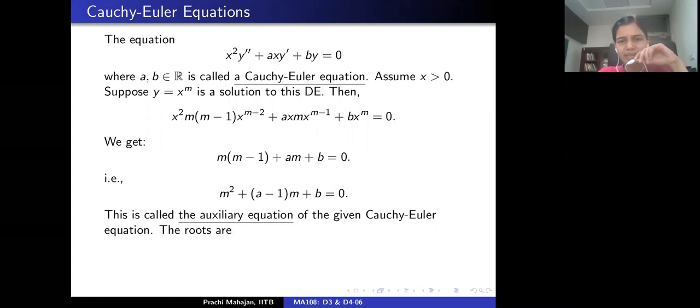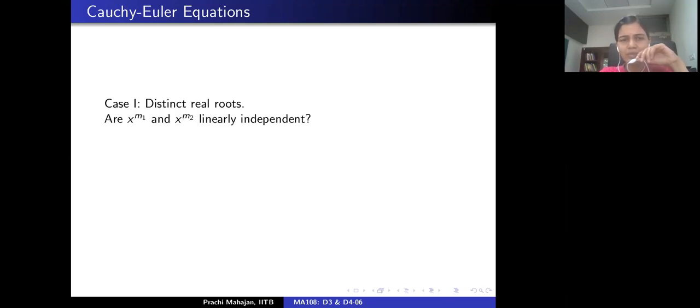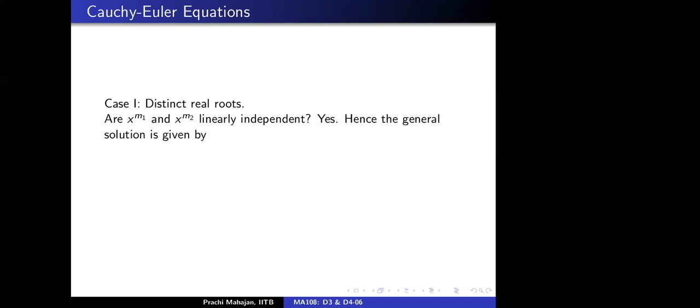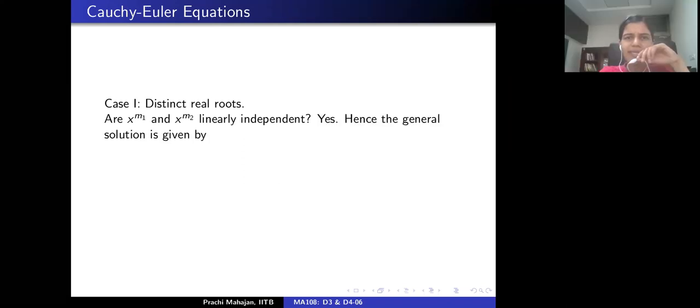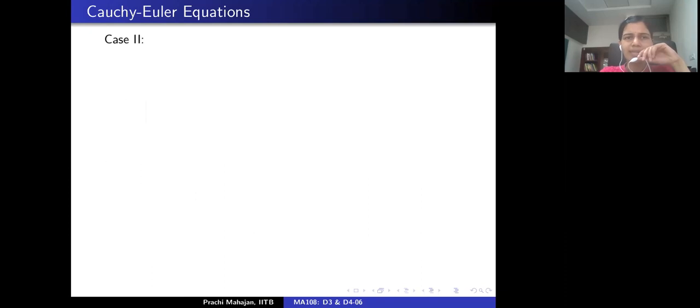Now again, one can write down the roots here explicitly. If this auxiliary equation has real distinct roots, then the question to ask is, are x to the power m1 and x to the power m2 linearly independent? Yes, they are. So then we are done. Any general solution is given as a linear combination of these two, and we are done. Very nice.